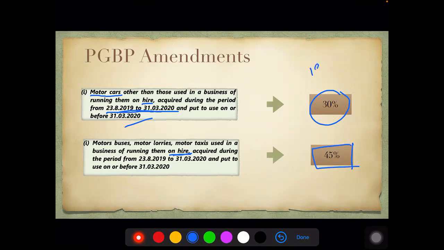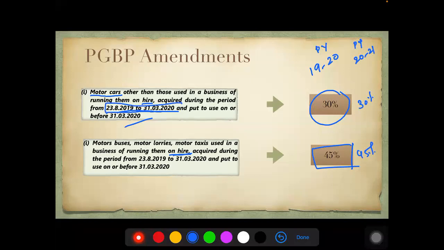So in the financial year 1920 or the previous year 1920, we adopted these rates. For the previous year 2021, these assets would continue enjoying the enhanced rates of 30 and 45%. Please remember, if a car is bought in this period, even for the previous year 2021 and henceforth, they would still get depreciation at these higher rates.